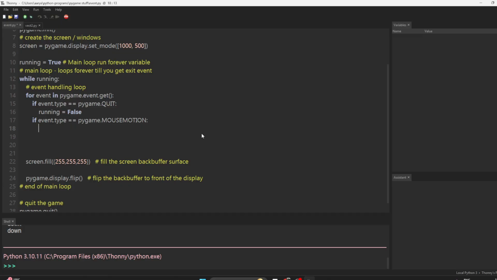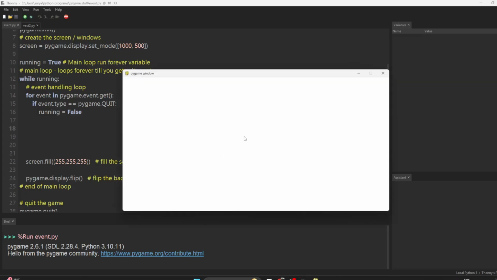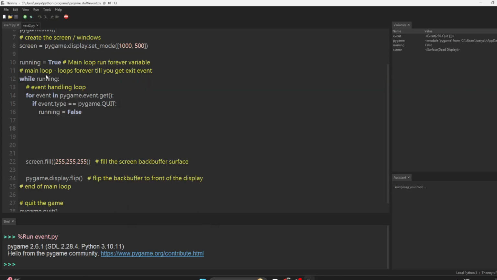One of the things we want to do when we play a game: sometimes the game does not have a mouse. So how do you make the mouse go away? Let me give you an example. Let's run our game. See, the mouse is there. But sometimes there's no mouse. How to do it? Remove the mouse.